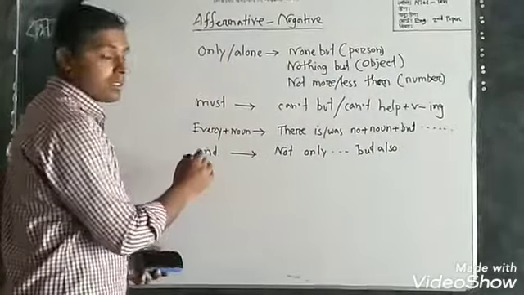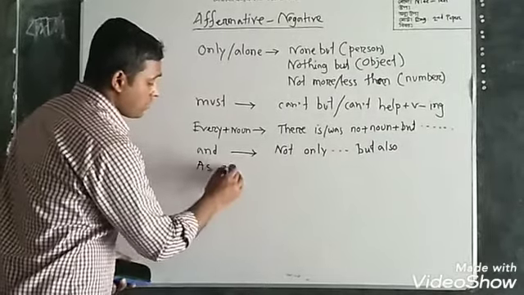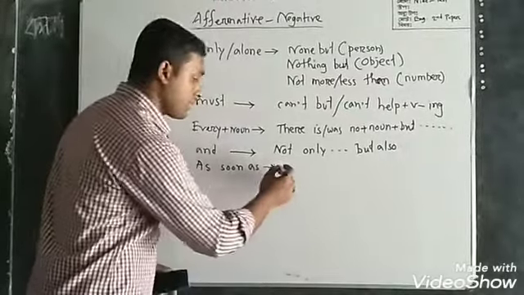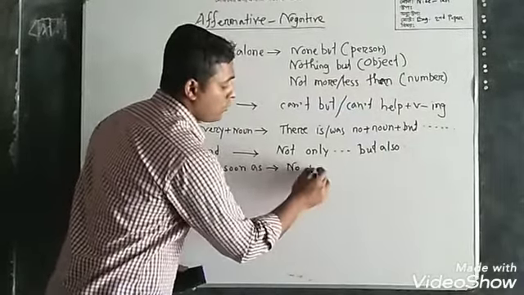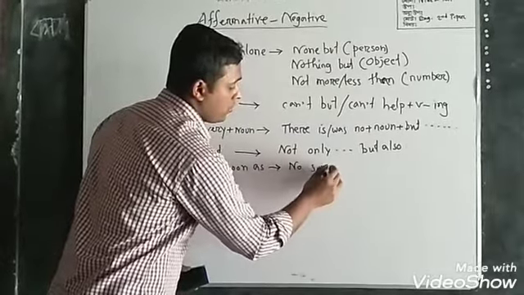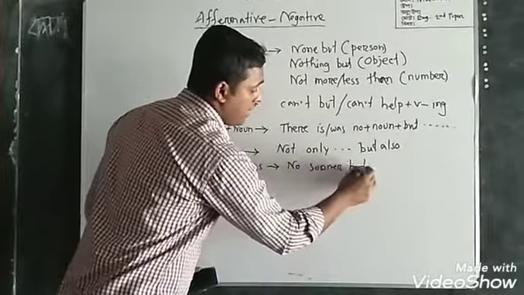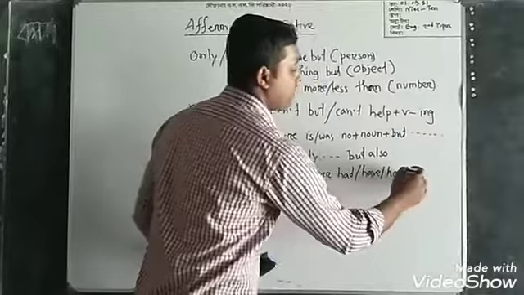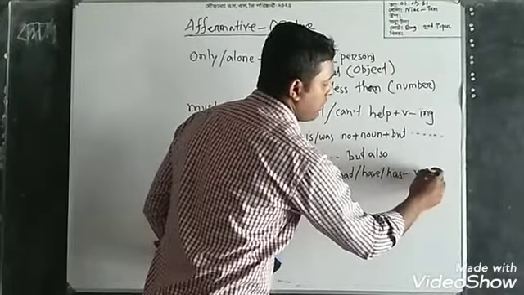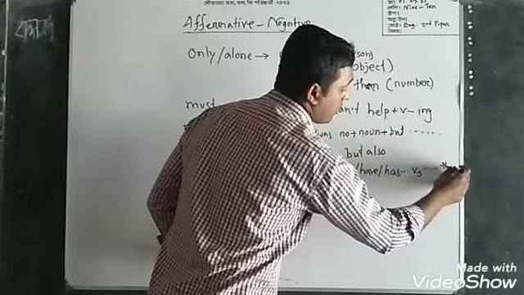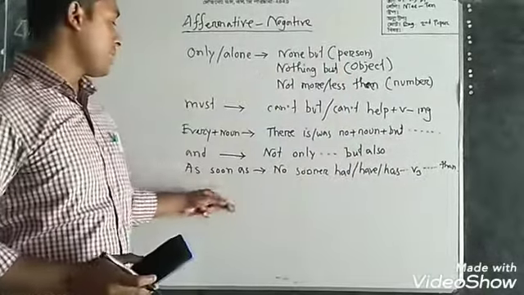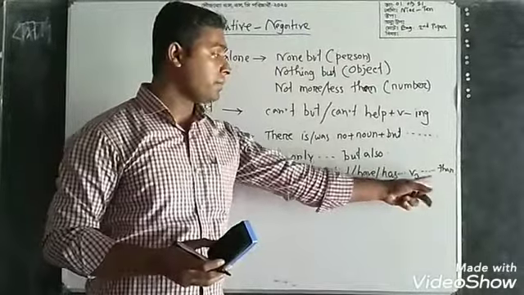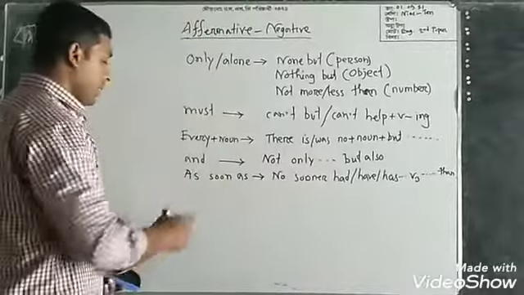Okay, friends, if you find as soon as, then as soon as can be replaced by no sooner had, have or has plus v3, then. Okay, as soon as can be replaced by no sooner had, have or has plus v3, then.